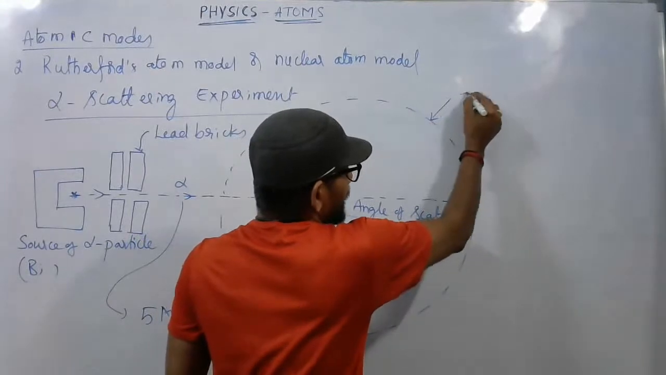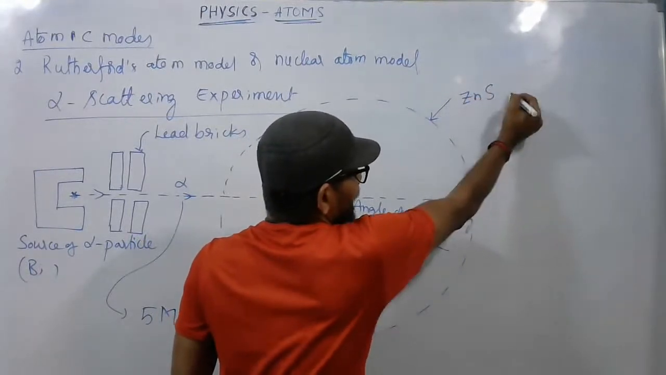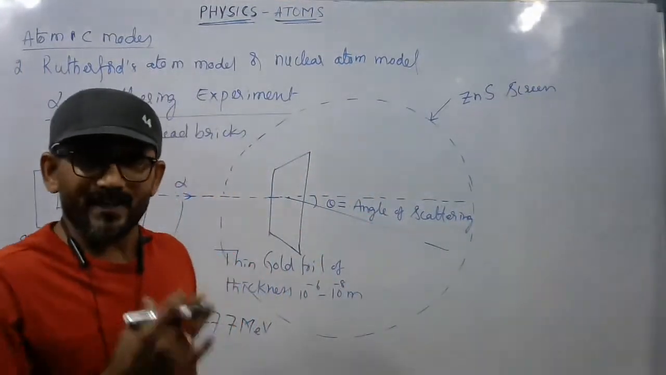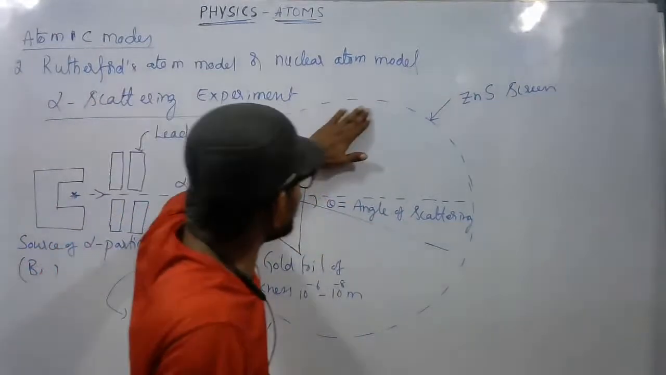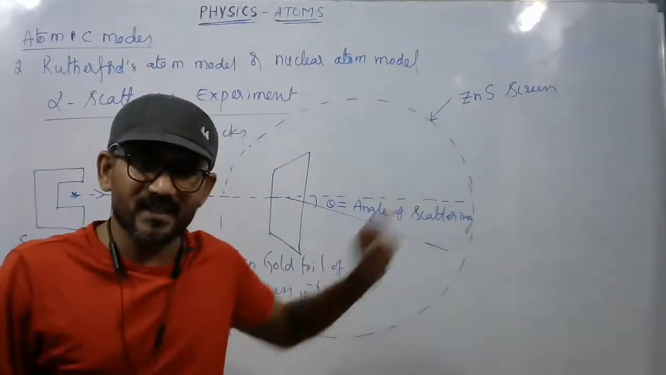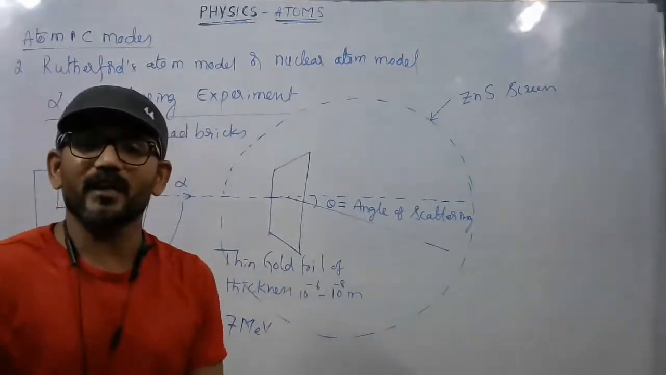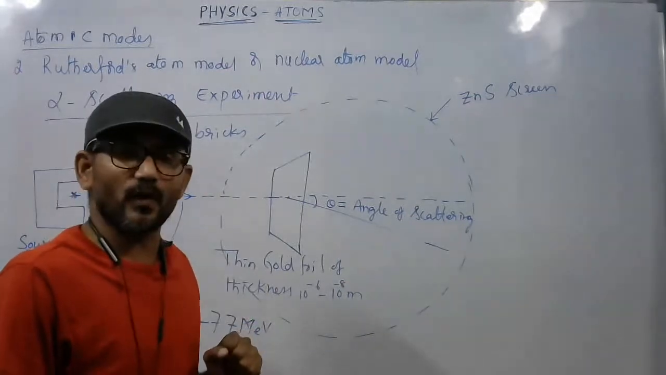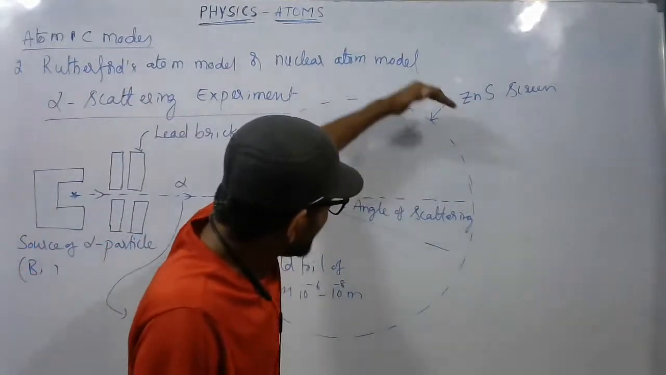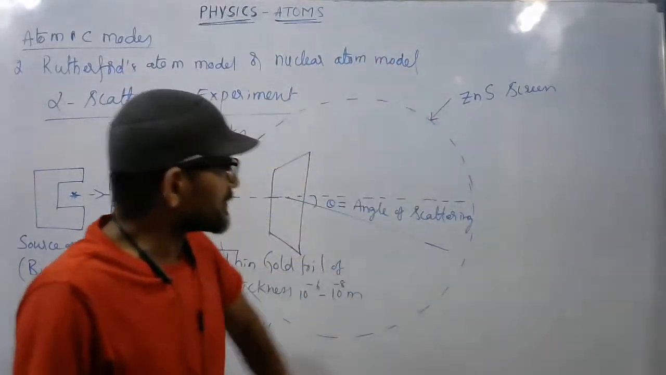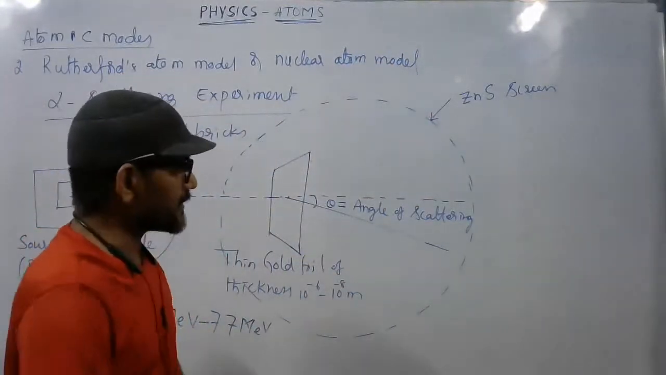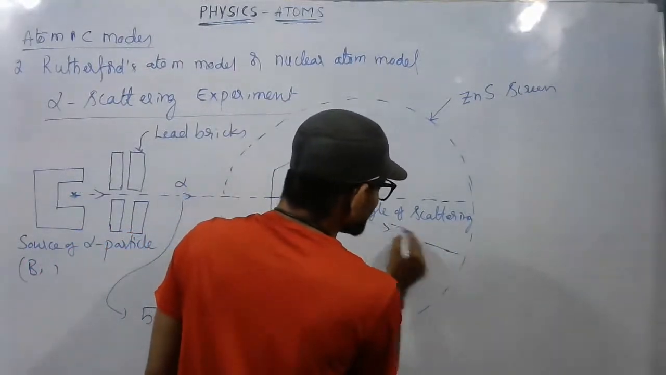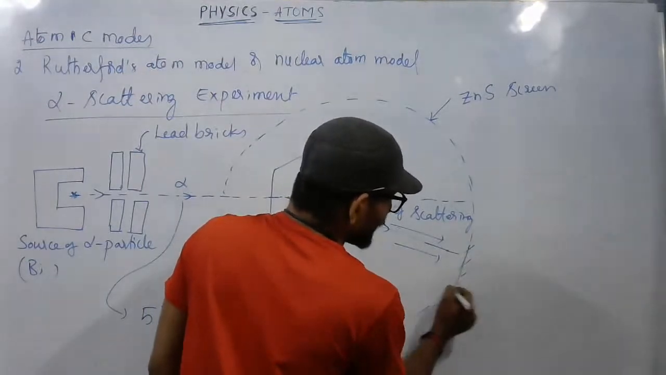This screen is made of zinc sulfide (ZnS). Why ZnS is considered here is that once the alpha particles fall on this zinc sulfide, they have a peculiar behavior of creating scintillations, meaning bright spots. That's why it has been chosen. So on falling of alpha particles on the zinc sulfide screen, they create scintillations. By observing the scintillations, the alpha particles can be detected with the help of the screen.